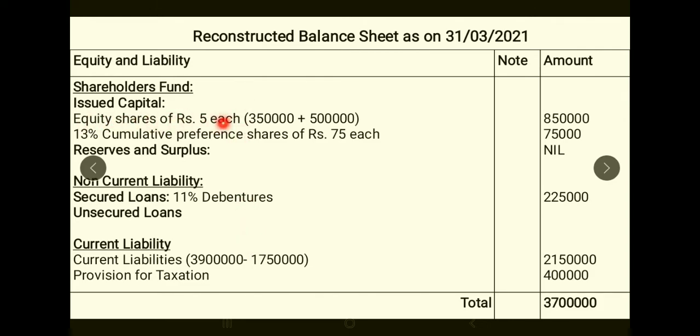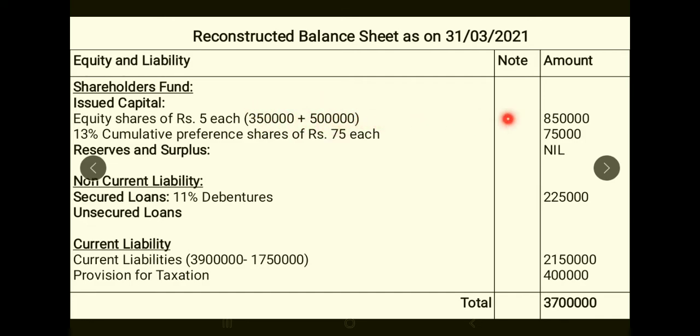So equity shares in the old balance sheet were 10 rupees worth. Now it has been reduced to 5 rupees each. So equity shares of rupees 5 each. Here this was there in the first entry, new equity share capital 3 lakh 50, and this 5 lakh is there in the fourth entry. You have issued 1 lakh equity shares of rupees 5 each, 5 lakh rupees worth equity shares to creditors. So this is from the first entry, this is from the fourth entry.